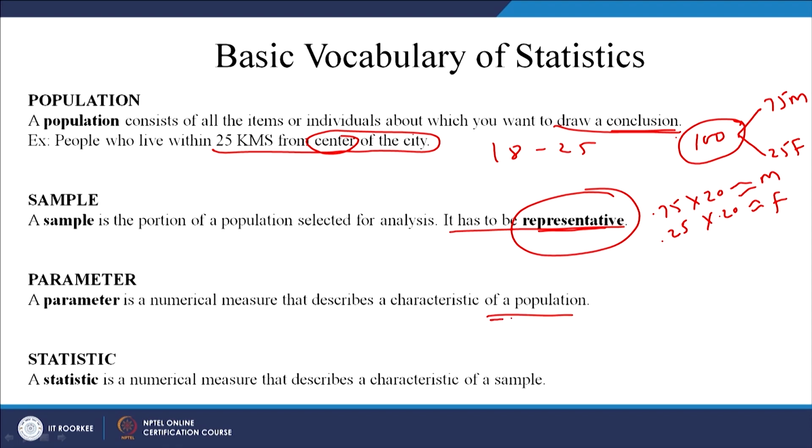Parameter is a numerical measure that describes characteristics of the population. It is the characteristic of the population, not the sample. So, it could be, let us say, population mean, or the standard deviation of the population. Statistics is a measure that describes characteristics of a sample. So, sample mean x bar, sample standard deviation, this is how we represent them. So, parameter is about population and statistics is about sample, right.